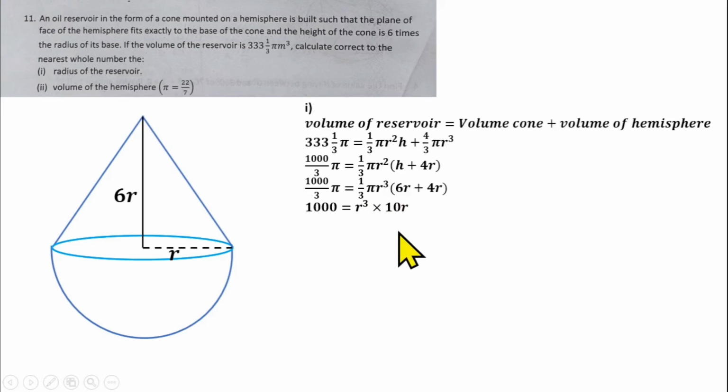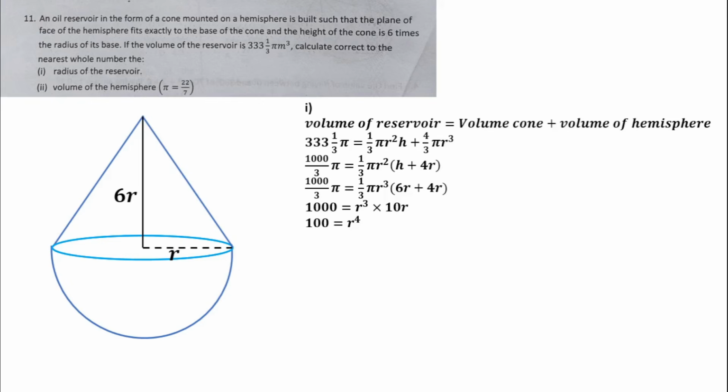So r cubed times 8r will give us 8r raised to power 4. But in this case I did that 10 can cancel 10 on both sides. So you are supposed to be having 1000 equals 8r raised to power 4. You can now divide both sides by 8, so you'll be having 1000 divided by 8.